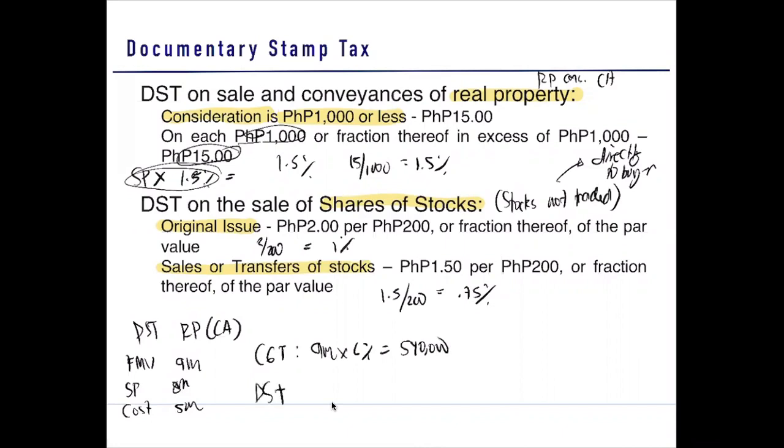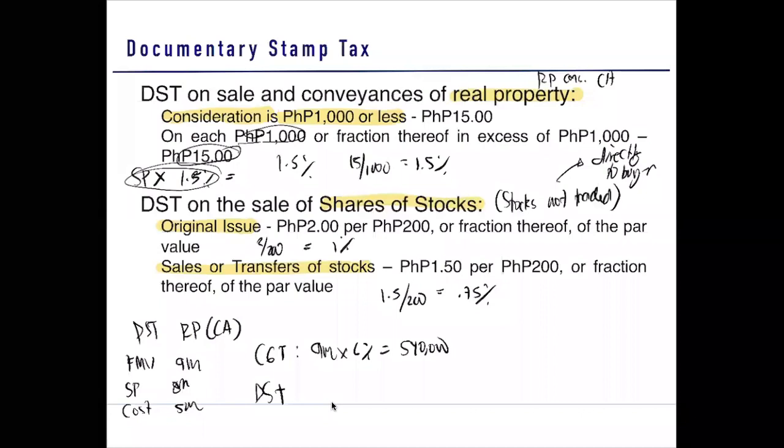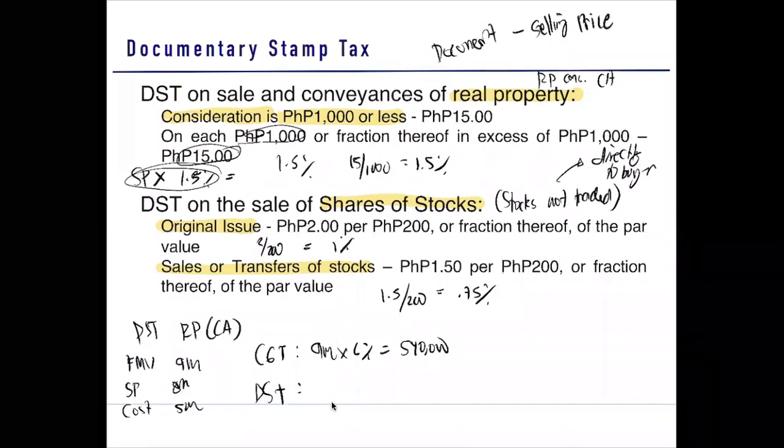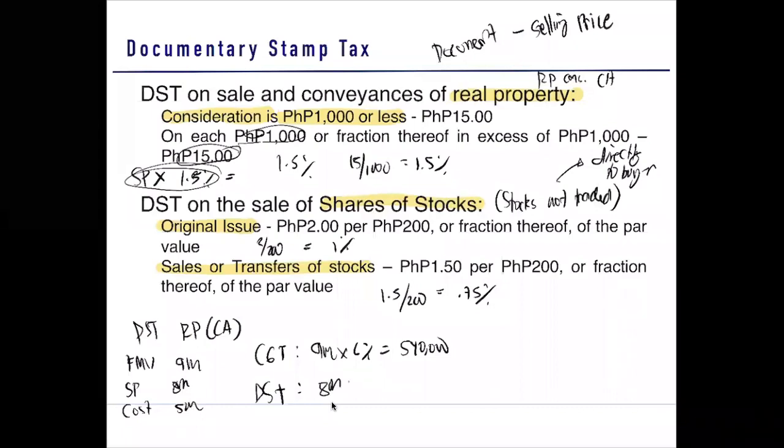How about the DST? The DST is the consideration. Why? Because what we tax here is the document. Alin ba yung nagpapakita sa document? Yun yung selling price or the actual consideration. Therefore, ang gagamitin natin sa DST, hindi yung higher. It is the consideration, which is 8 million. So 8 million multiplied by 1.5%, that is the amount of our DST.